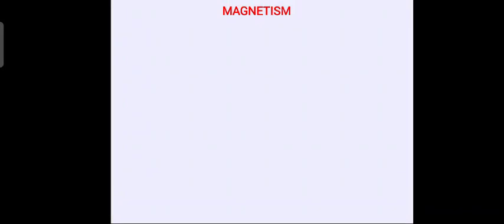Jai Hind students, as we have covered moving charge and magnetism in NCERT chapter number 4, we are about to move forward and start chapter number 5, magnetism and matter, as per our prescribed syllabus. Yes, I am your physics teacher.